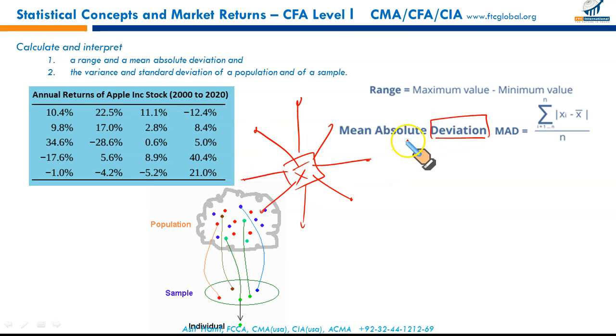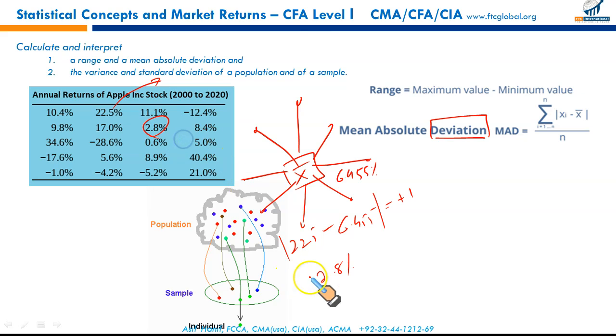If we calculate the absolute deviation, for example, let's say your mean is 6.455%, and we compare first this return, 22.5 less 6.455. We have to take the absolute numbers, meaning if there is a negative difference, it will be turned into positive. In this case, like 2.8%, this return, less the mean, which is 6.455.